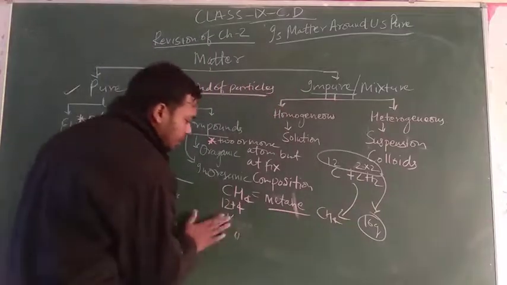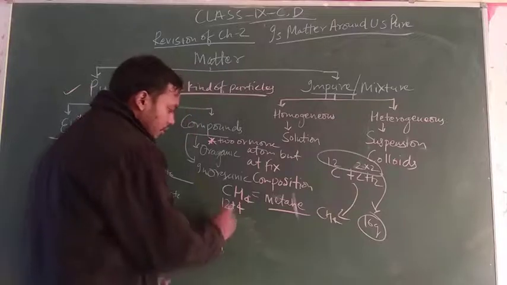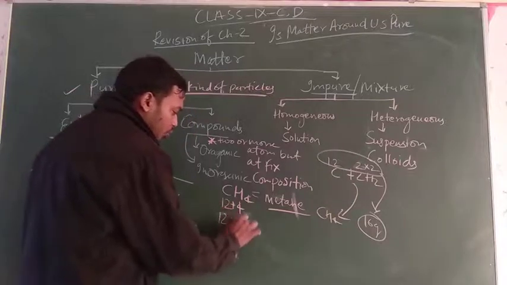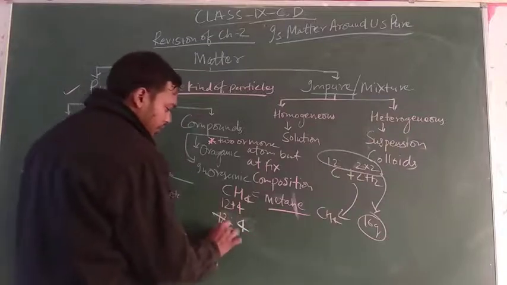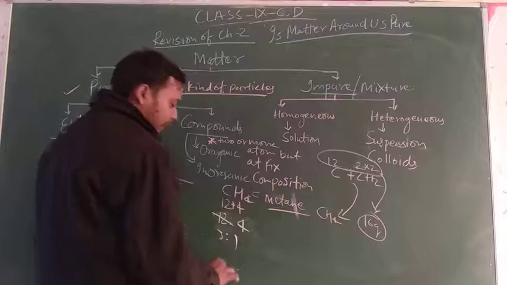So the ratio is 12 to 4: 4 3s are 12 and 4 1s are 4.